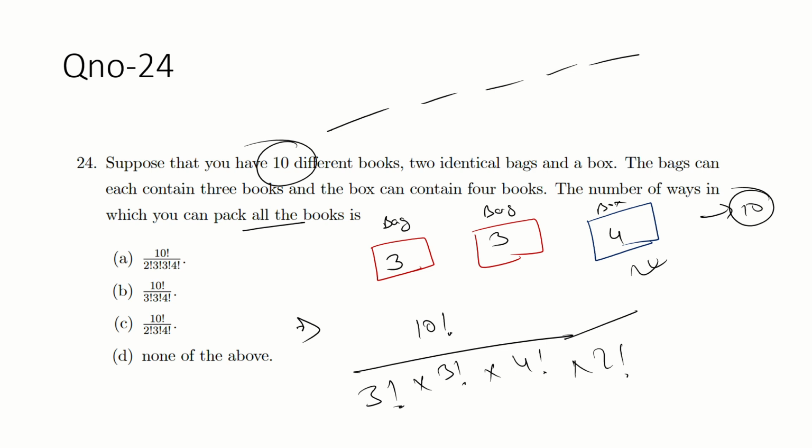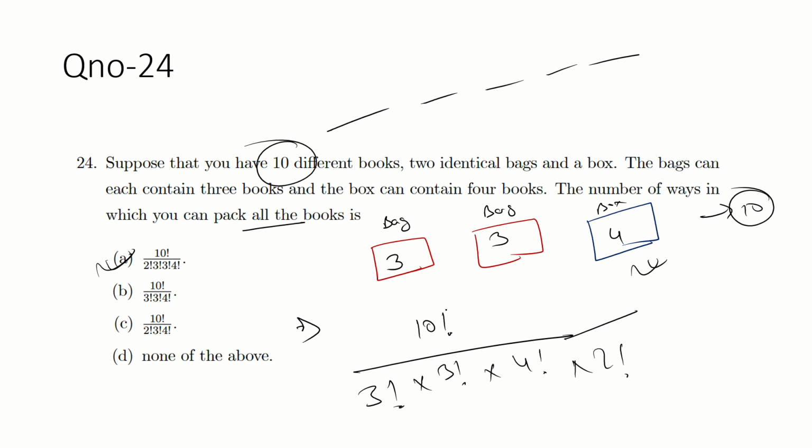Option A. Option A is simple. Because guys, this is a note point. Please write it in your own language as well. Whenever you solve a permutation and combination problem, if you face the same kind of objects within some criteria, like these three books and four books.